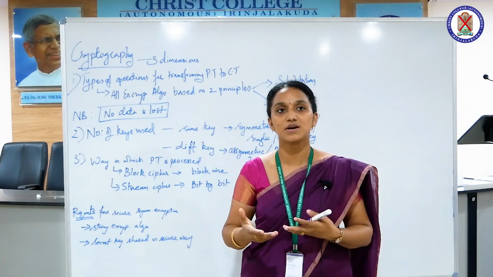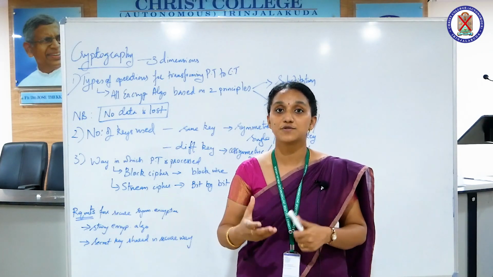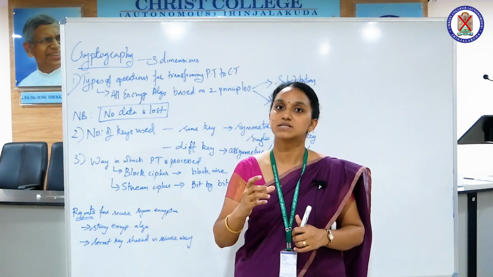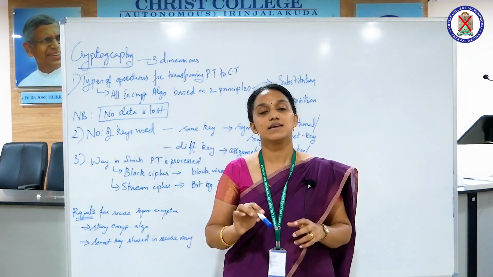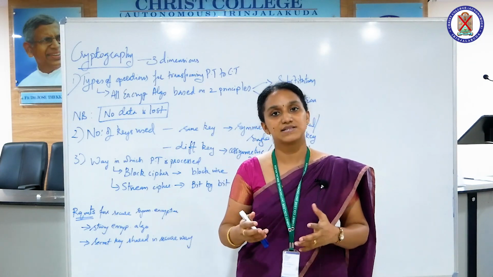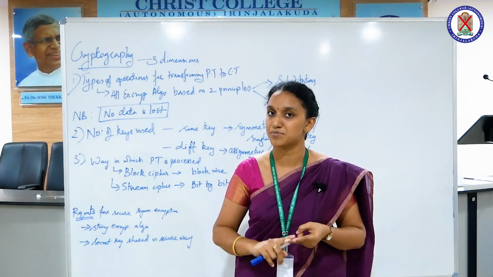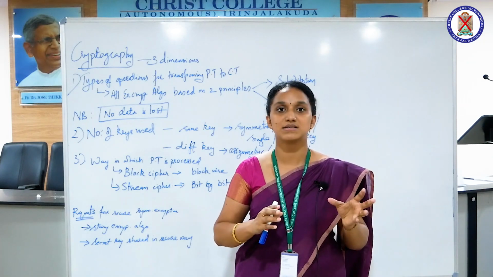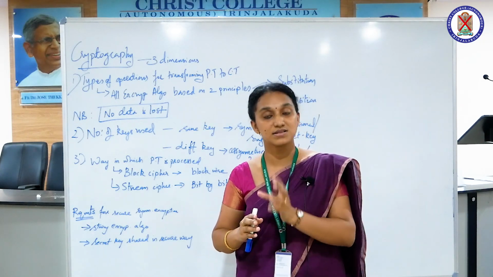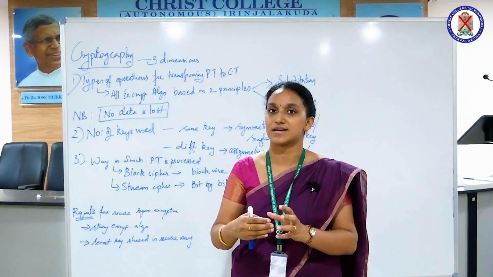So how can we now say a symmetric encryption is secure? We have to be aware of the requirements for secure symmetric encryption. Actually, the requirements can be classified into two. A strong encryption algorithm is important here because the original message should be scrambled in such a way that it is not very easy for the cracker to crack it.